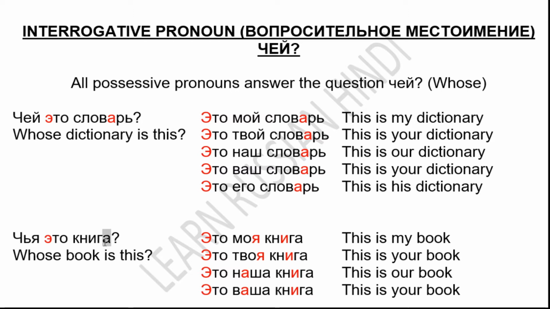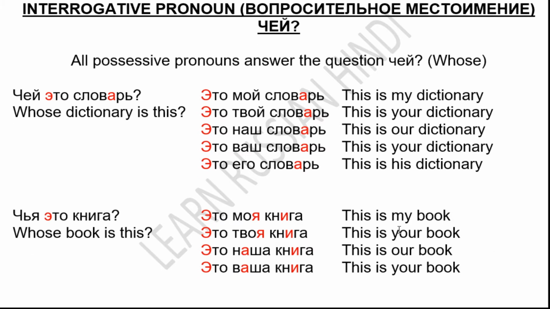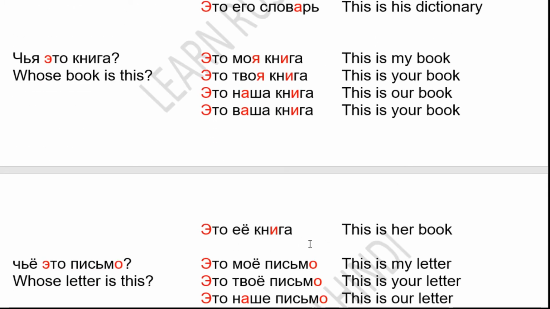For feminine gender, kniga is feminine, so chei becomes chya. Chya eta kniga, whose book is this? Eta maya kniga, eta tvaya kniga, eta nasha kniga, eta vasha kniga. This is my book, this is your book, this is our book, this is your book. And also eta ee kniga, this is her book. Similarly, eta maya ruchka, eta tvaya ruchka, for all feminine gender, chei becomes chya.